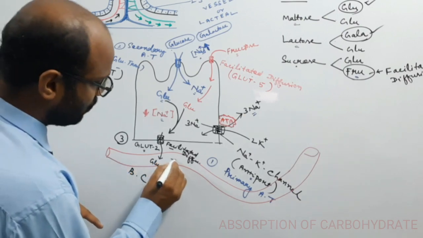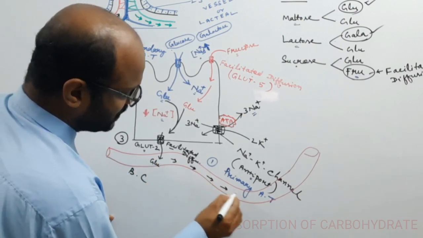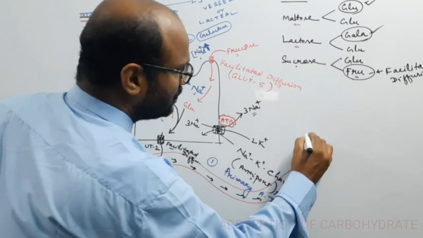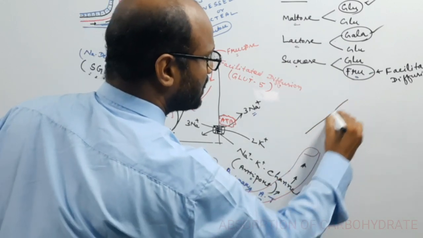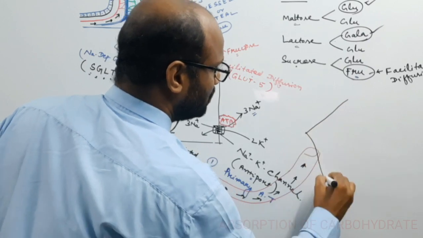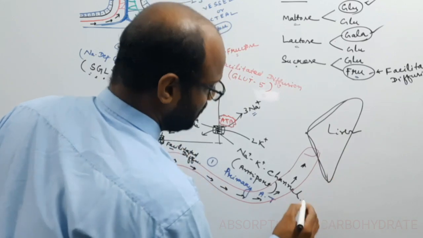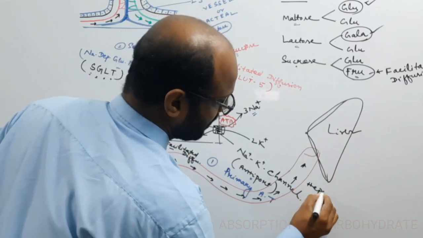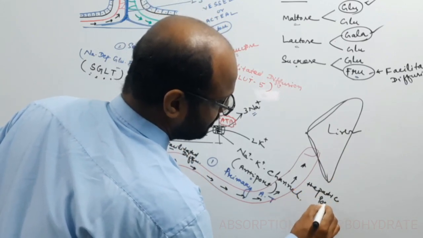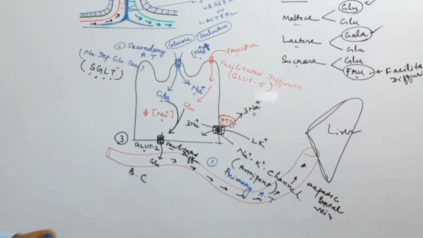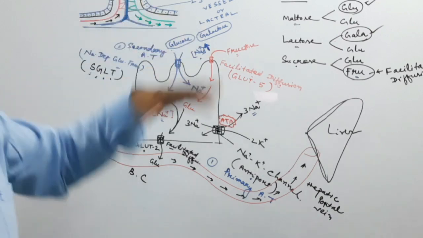Now this glucose is transported to the liver, suppose this is your liver, through the hepatic portal vein. So this is the absorption process of glucose.